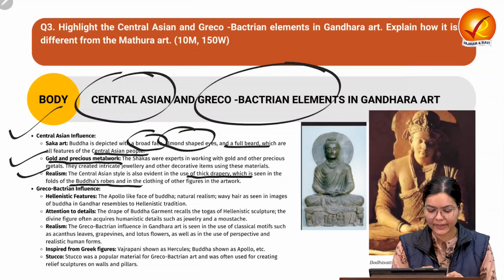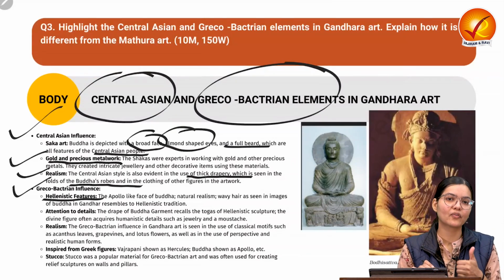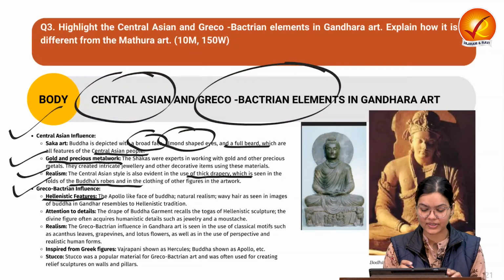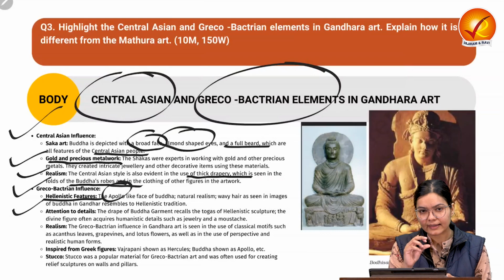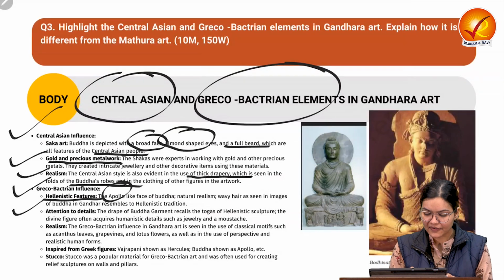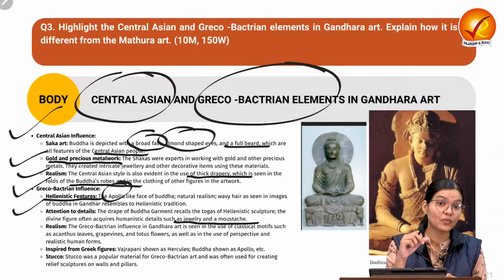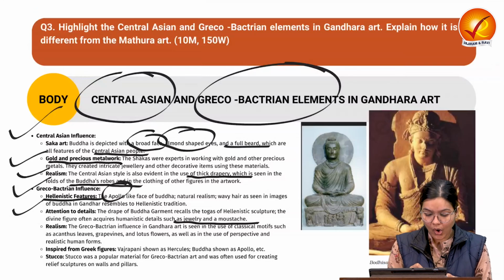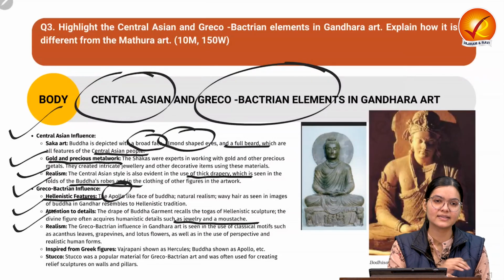If we see the Greco-Bactrian influence, we can find that Hellenistic features have been provided in the art. These have the influence of the Greek gods. For example, Apollo. The face of the Buddha is inspired from the face of Apollo. And also, attention has been provided to details, for example the jewelry or mustache, which is influenced by the Greco-Bactrian art form.